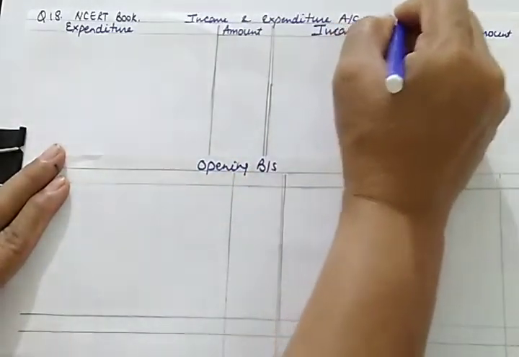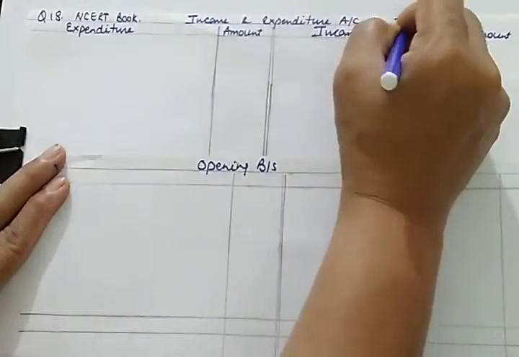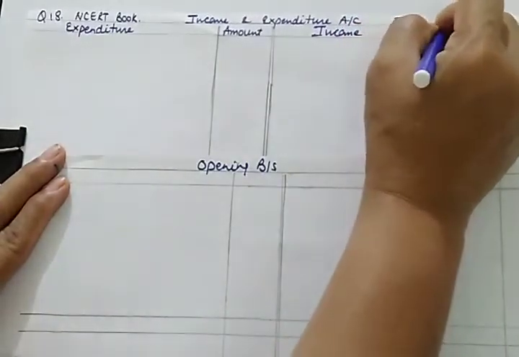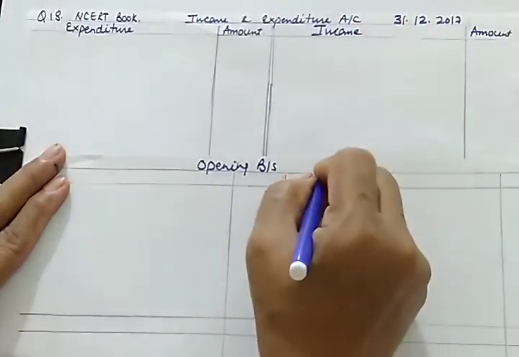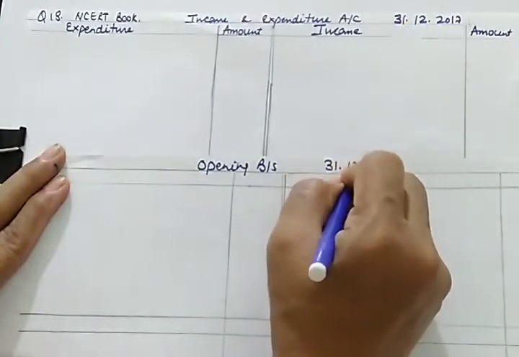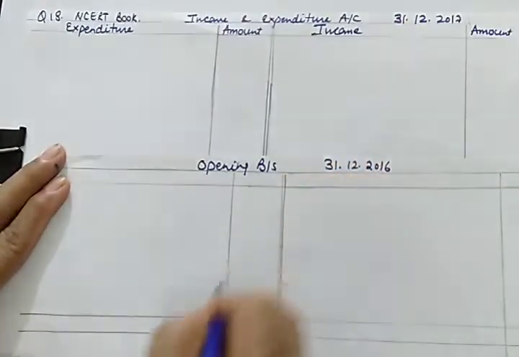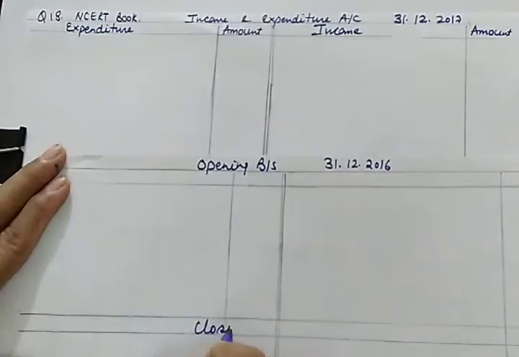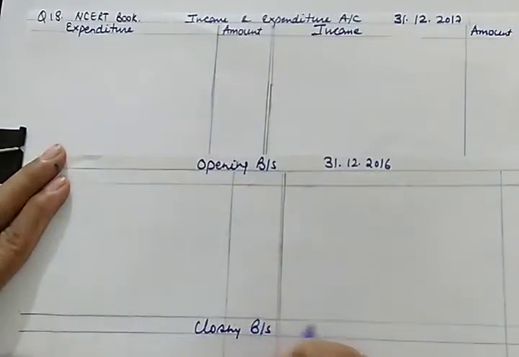This is for the year ended 31st December 2017, and opening balance sheet means this is as on 31st December 2016, and this is the closing balance sheet, 31st December 2017. So let us start.